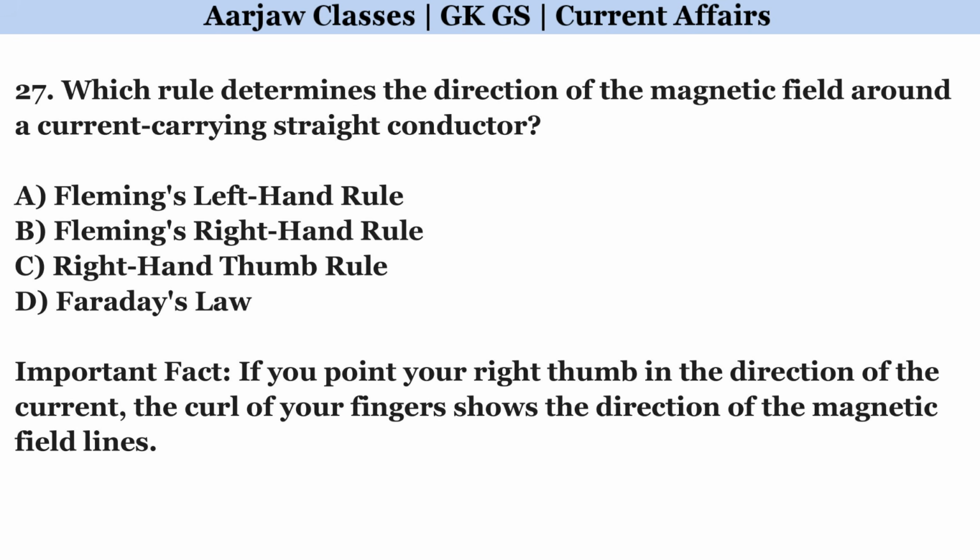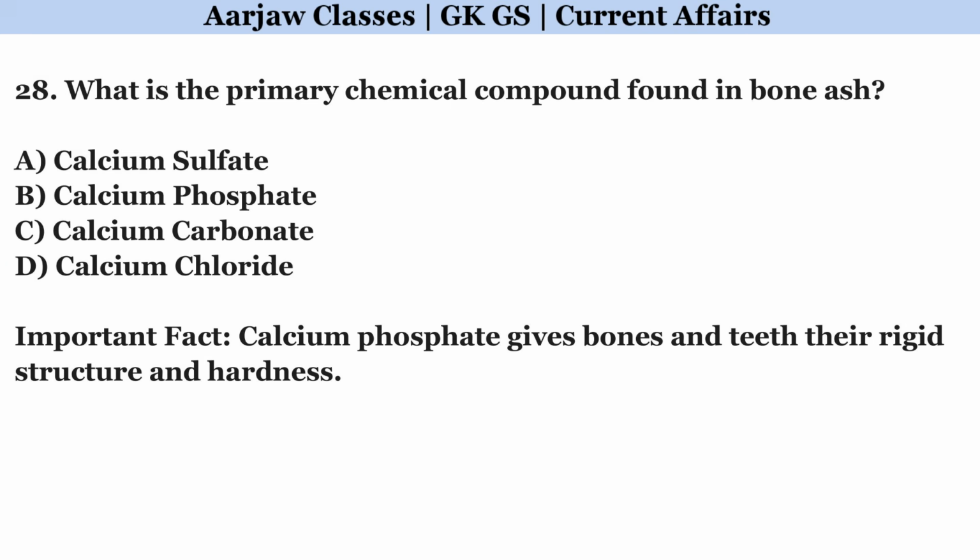Which rule determines the direction of the magnetic field around a current-carrying straight conductor? Correct option is C. Right-hand thumb rule. What is the primary chemical compound found in bone ash? Correct option is B. Calcium phosphate.